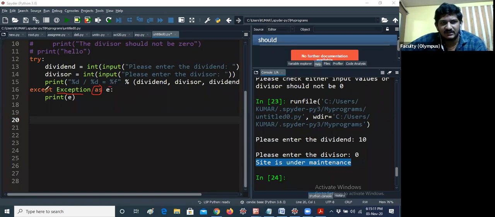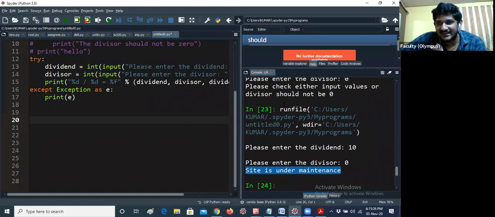Then I'm giving E. That means you can just give except Exception, and you can give print E. That's not a problem at all. I'm just giving as E every time, so I don't need to type Exception like that. I'm giving print E. Hope you understand now. Now I am running the program.